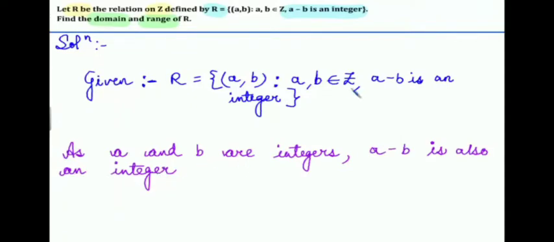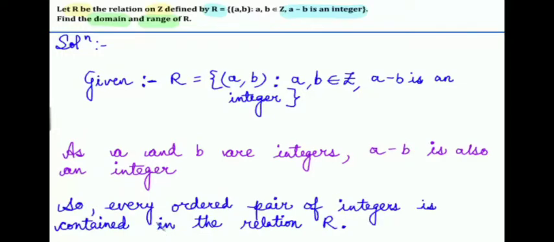So A and B are integers, so A minus B is also an integer. If A and B are integers, then A minus B is also an integer.